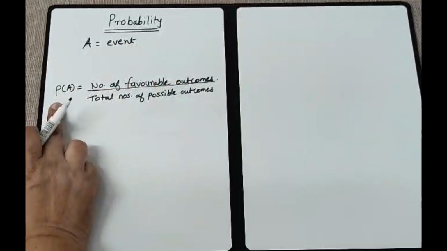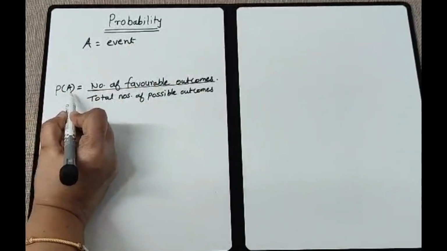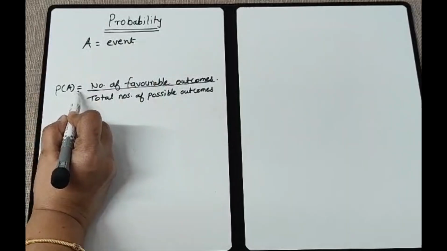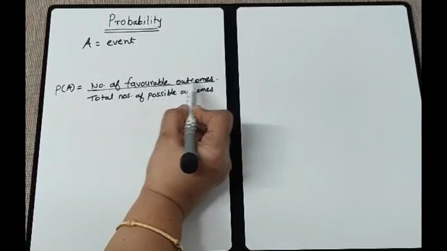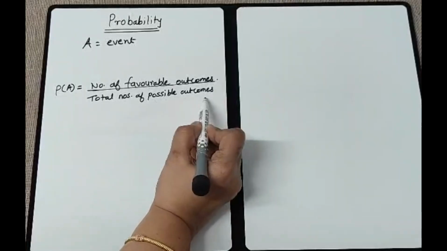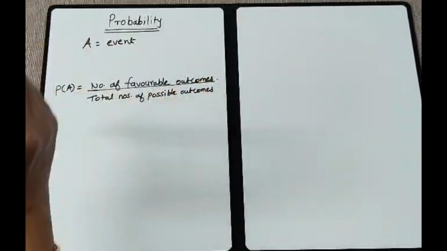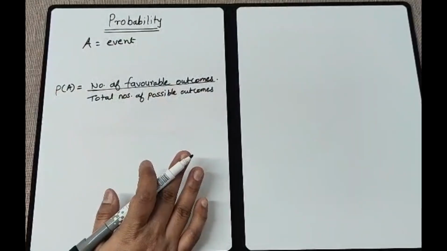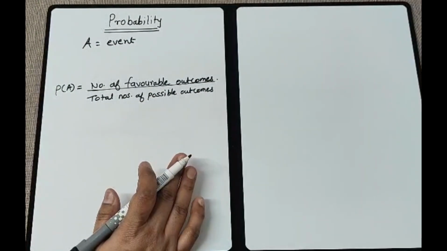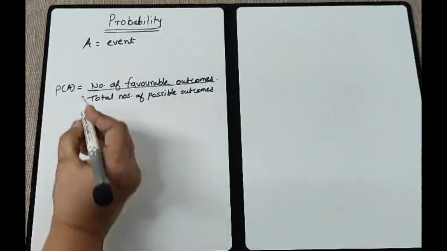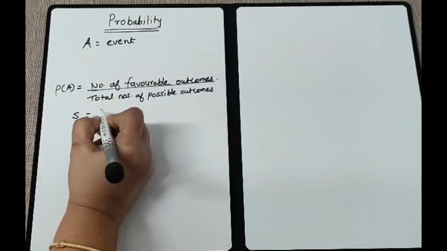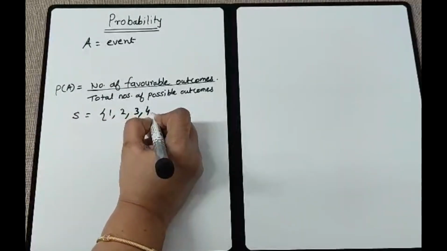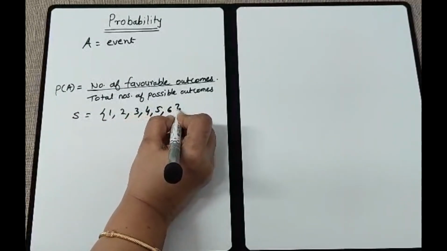Okay, so the formula says probability of A. You read this as P of A equals number of favorable outcomes upon total number of possible outcomes. So let us understand this. If I give an example, I am rolling a die, so I know the sample space will have 1, 2, 3, 4, 5 and 6.